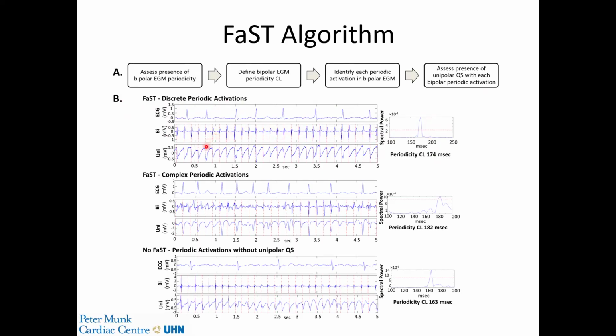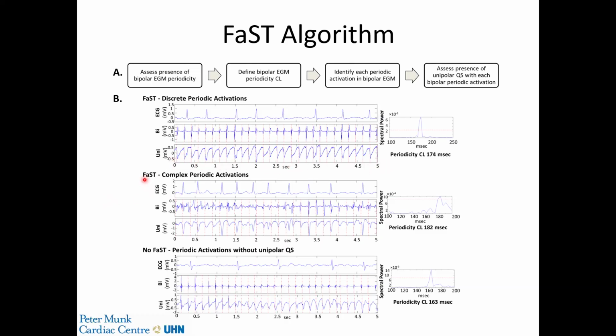Those dashed lines are transposed to the simultaneously recorded unipolar electrogram, and that represents the onset of the unipolar electrogram, which then allows us to decide if the morphology is a QS or not. And these are all done with about a 5-second recording.